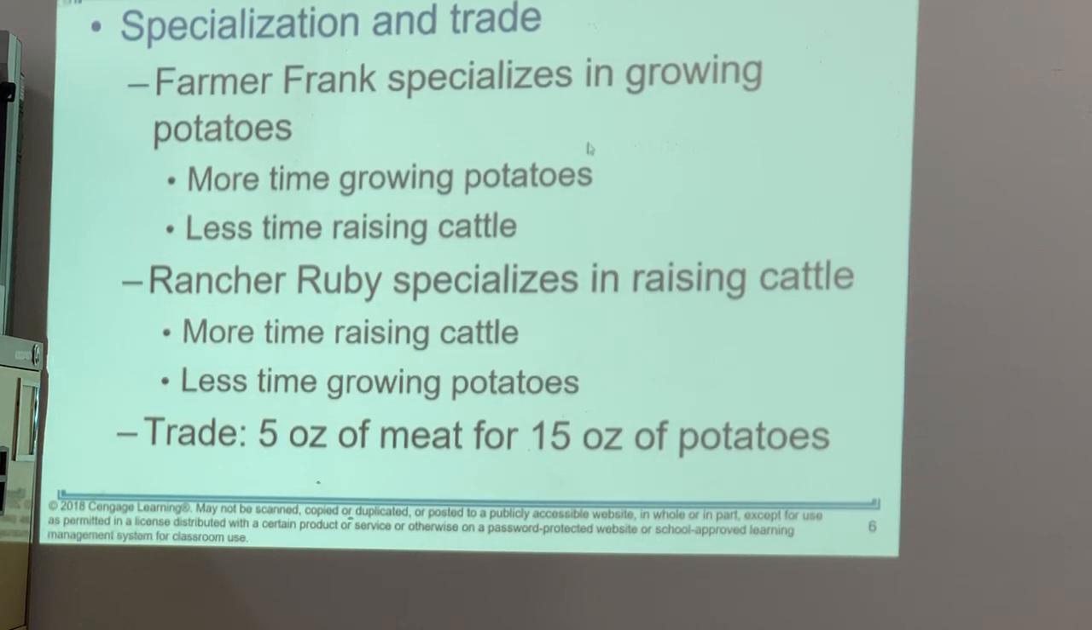Now, let's talk about the case here. Frank specializes in growing potatoes only: more time growing potatoes, less time raising cattle. And rancher Ruby specializes in raising cattle: more time raising cattle, less time growing potatoes. Then they can trade meat for potatoes with each other.